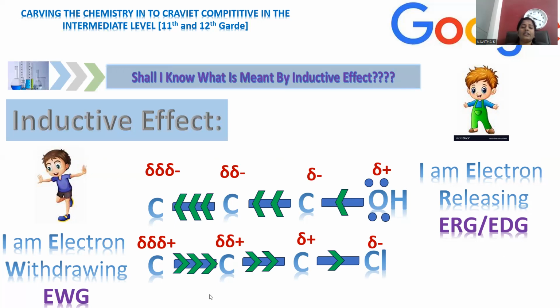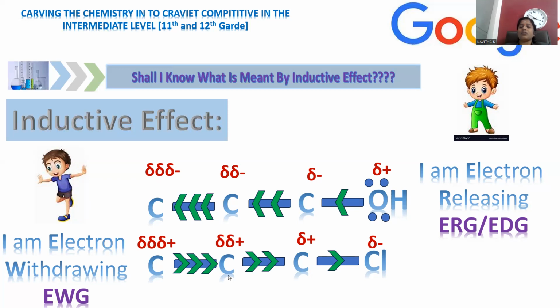Then move on to the other condition where chloro has a high electronegativity and strong electron pulling nature. That's the reason why carbon releases electrons towards the chloro. So the chloro is acquiring electron density, which is mentioned with the partial negative charge. Because of this, carbon gets partial positive, because electron density is displaced towards the chloro, so that it is losing, hence partial positive.